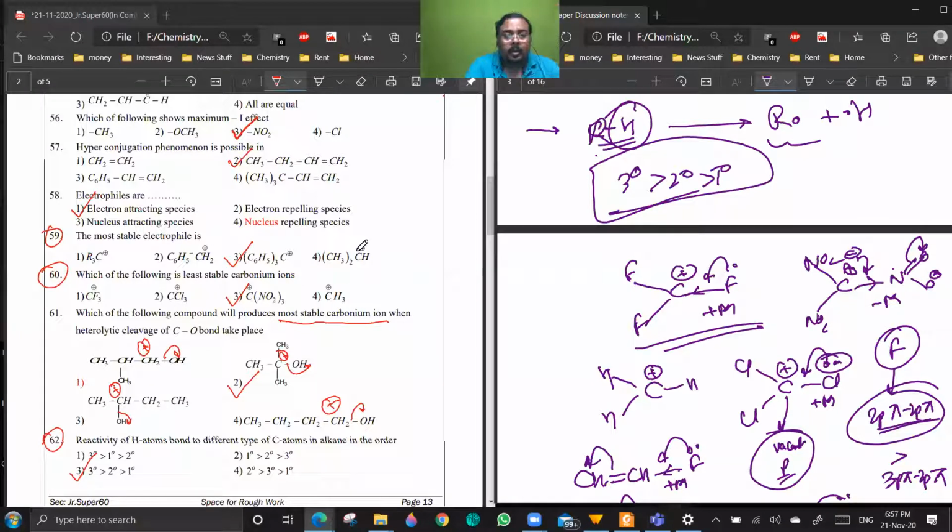Okay. The thing is that if there is a single effect, or just one effect applying, and you are getting the answer, then it can be considered under that effect. But if there is a combination of multiple effects, then it comes under the stability of reactive intermediates. Are you getting the point?